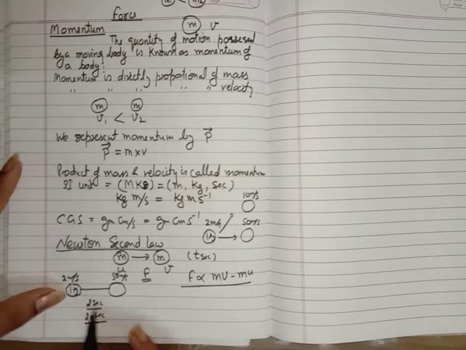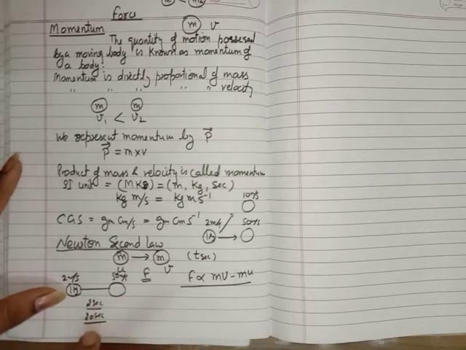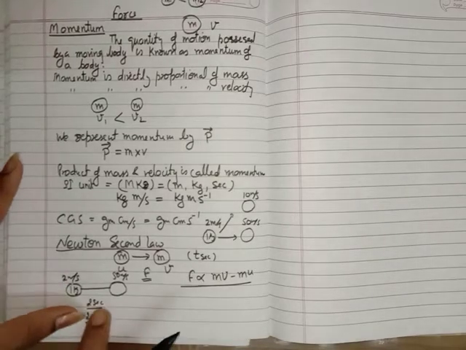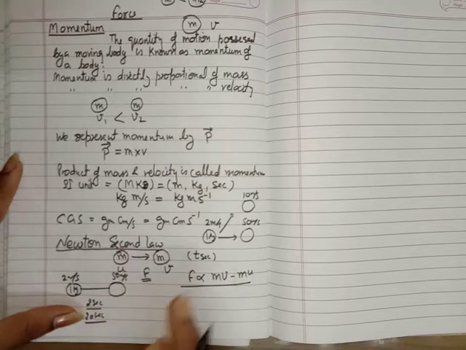Or if you want to change the velocity in 20 seconds, you have to apply less force as compared to this case. So it means the force is inversely proportional to the time. Larger will be the time, less force you have to apply, and less will be the time, you have to apply more force. So इसको बोलते हैं इन्वर्सली प्रोपोर्शनल.